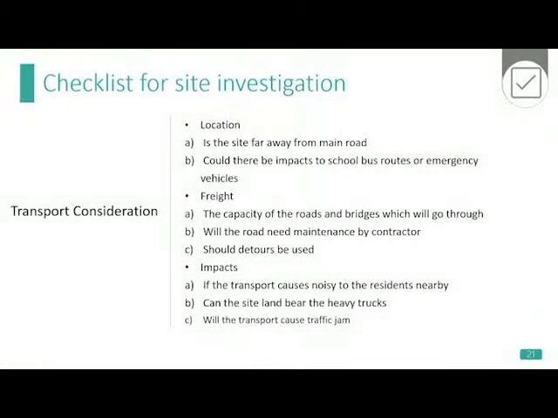For transport, location, fringe, and impacts are 3 aspects need to be considered. Is the site far away from main road? The capacity of roads and where the transport cause traffic jam.